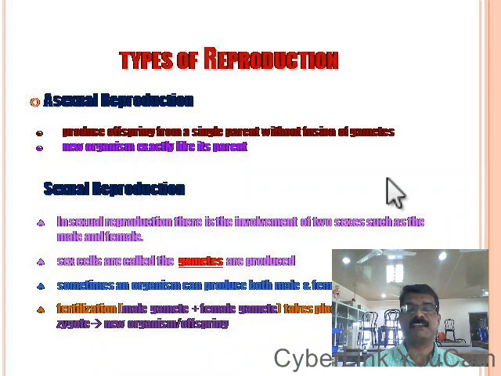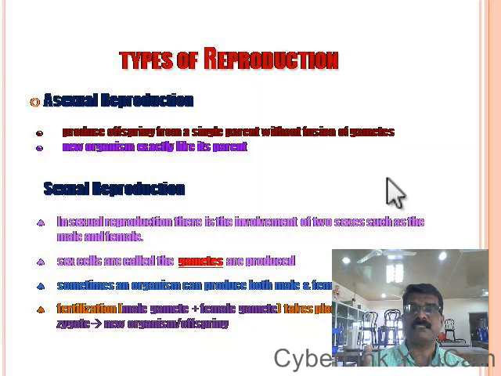In asexual reproduction, there will be involvement of only a single parent. There will be only one partner involved. Because of the same reason, the offspring or the new individuals or the young ones produced by asexual reproduction are exactly similar to their parents. They are genetically similar to their parents.